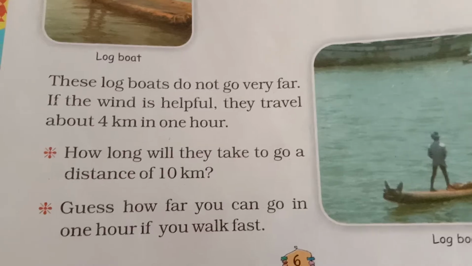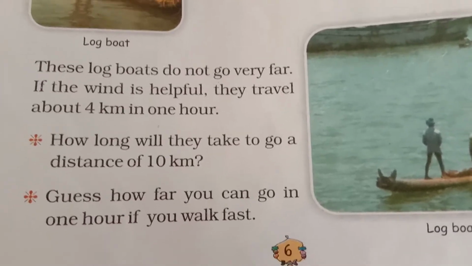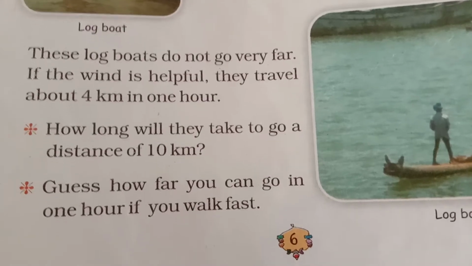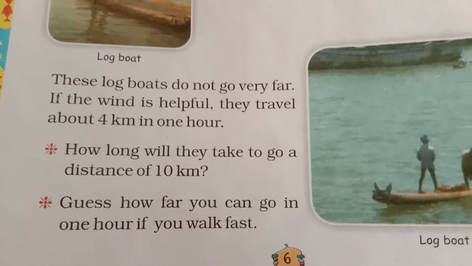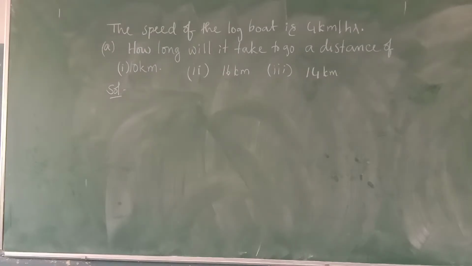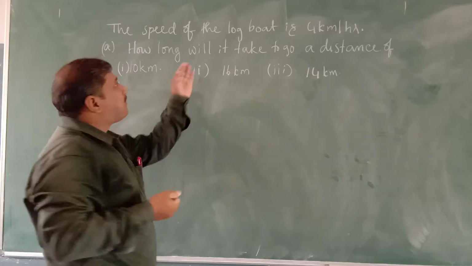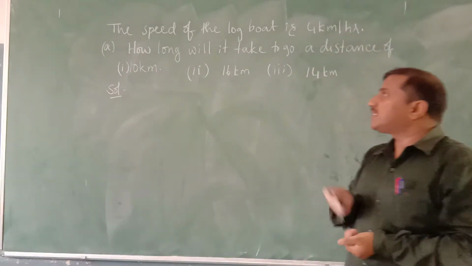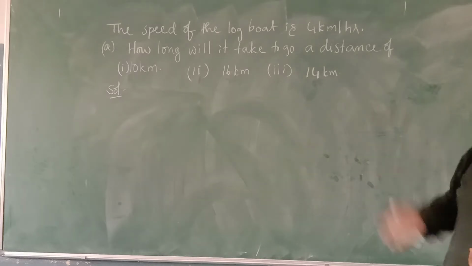So what is the speed of the logboat? It is 4 kilometers in 1 hour. Now we will see some problems related to the speed of the logboat. Is it clear, children? Yes. Now we know the speed of the logboat is 4 kilometers per hour. Now we will discuss a few problems related to this.